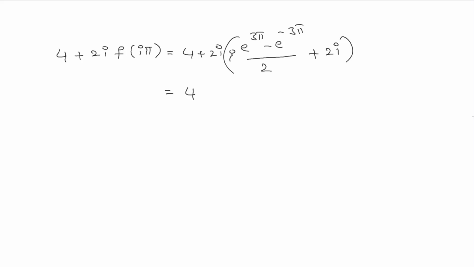So now in total we have 4 minus of e to the power of 3 pi minus e to the power of minus 3 pi minus 4. So in total we have e to the power of minus 3 pi minus e to the power of 3 pi.